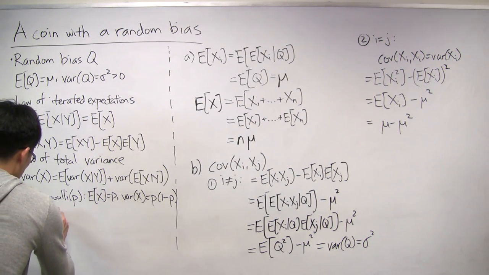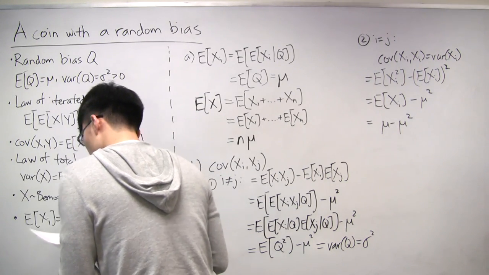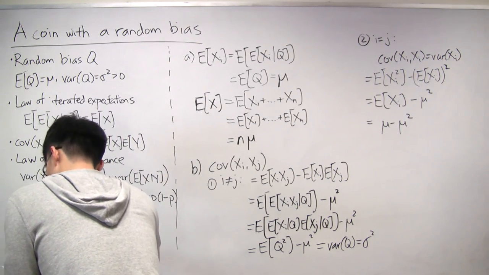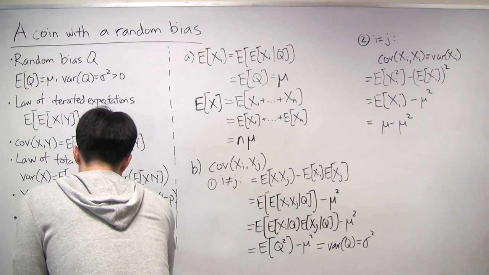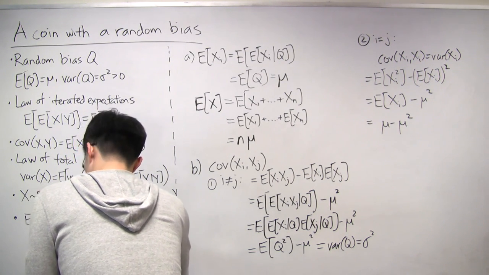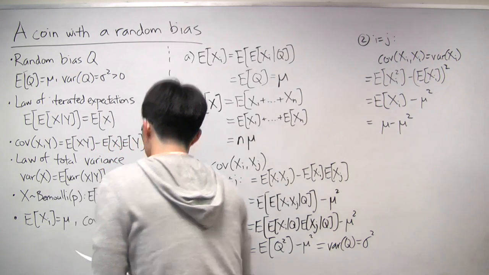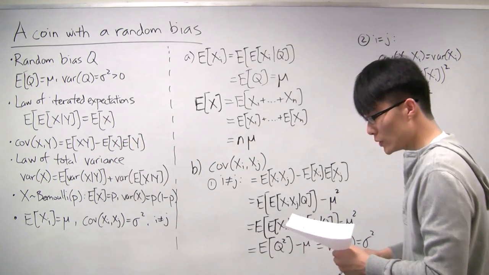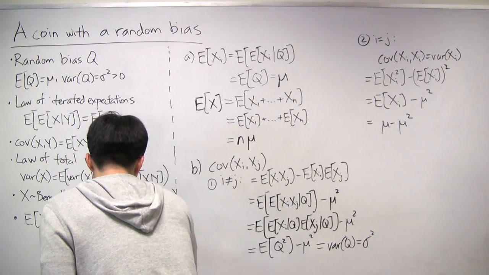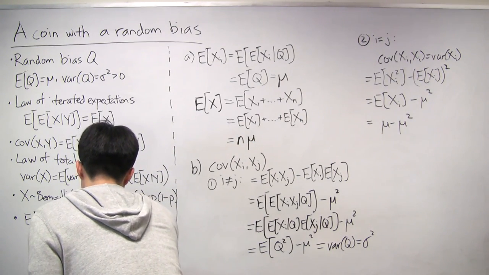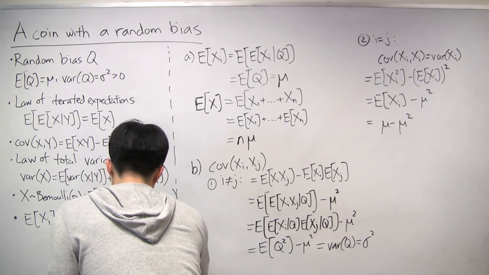One of them is that expectation of xi is mu. And we also want to remember what this covariance is. The covariance of xi and xj is equal to sigma squared when i does not equal j. So we'll be using these facts again later. And the variance of xi is equal to mu minus mu squared.